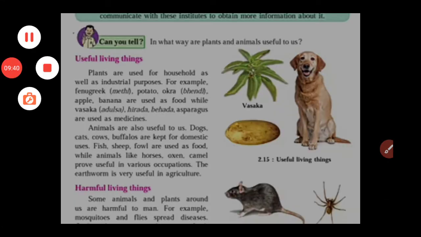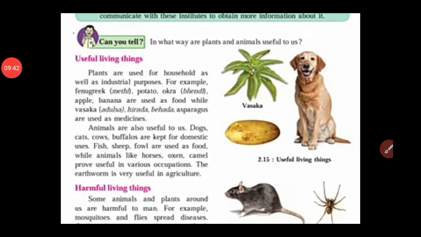Animals and plants are both seen around us. Out of these living things, some are very useful to us, but some living things, either plant or animal, are harmful to us. So here we see the harmful living things. Some animals and plants around us are harmful to man.